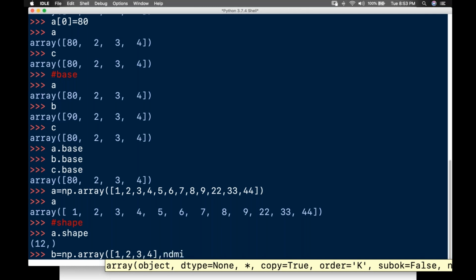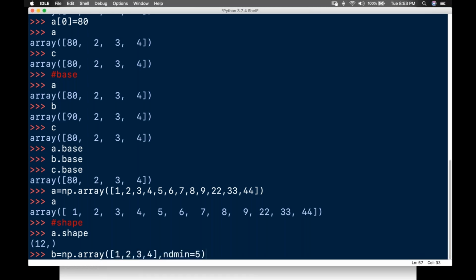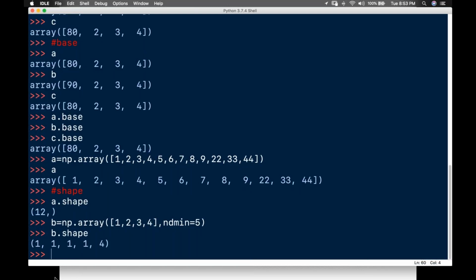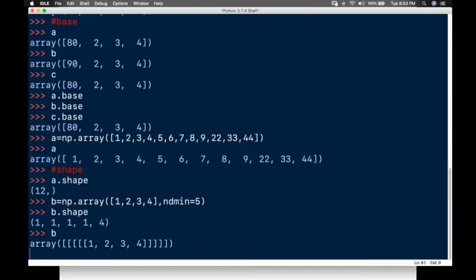I'll set the ndmin dimension as 5. Then b.shape tells that it is a 5-dimensional array: an array inside an array inside an array inside an array, and inside that I have 4 elements. So if I print b, I'll get it like this.